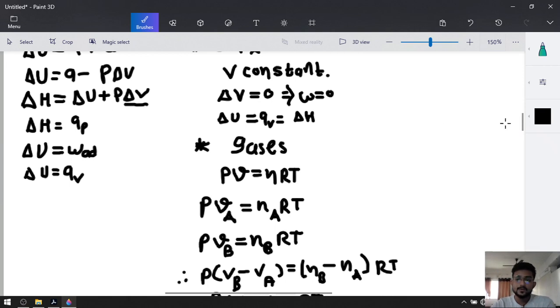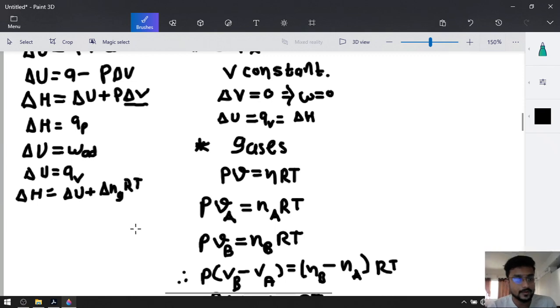So we will get a new formula: delta H will be equal to delta U plus delta N of the gaseous compounds times RT.